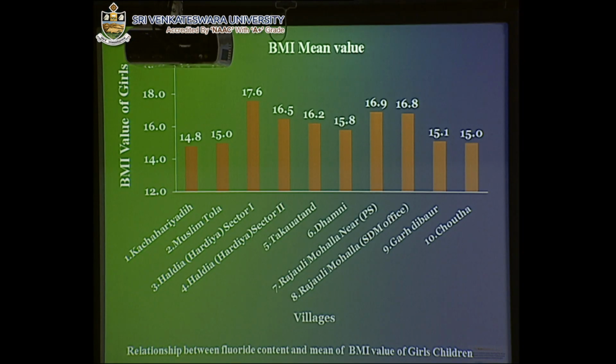When we also make the graph for the BMI value, we see that the BMI value of Kacharia is very low, 14.8, 15.0, and for Haldia sector 1 it is 17.6, and Haldia sector 2 is 16.5, so the BMI is higher.